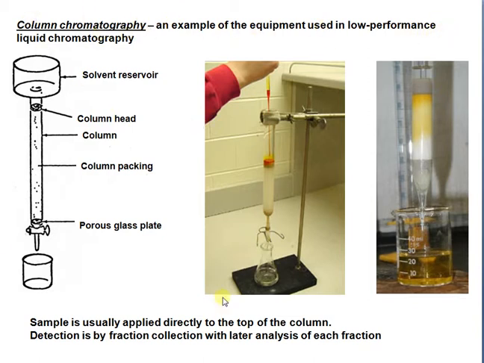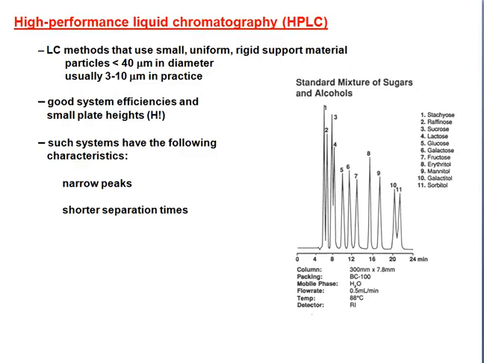The sample is usually applied directly on the column, and fractions are collected and analyzed. High performance liquid chromatography methods use small, uniform, rigid support material, particularly less than 40 micrometers in diameter, usually 3 to 10 micrometers in practice. This gives good system efficiency and small plate heights. Such systems have narrow peaks and shorter separations.